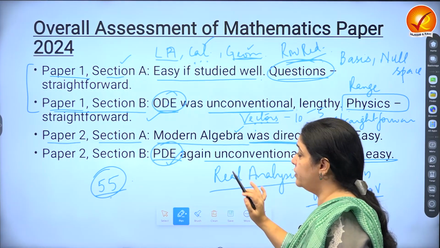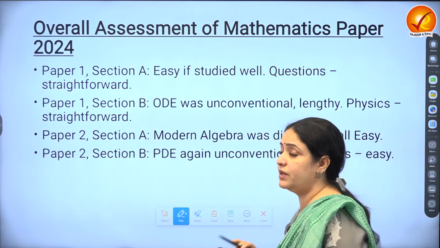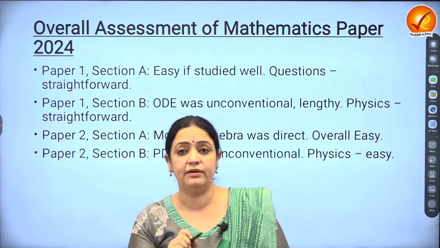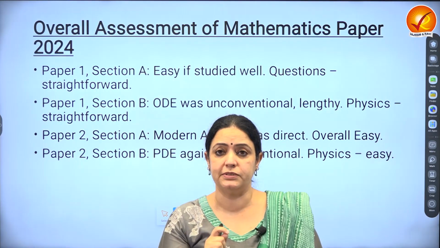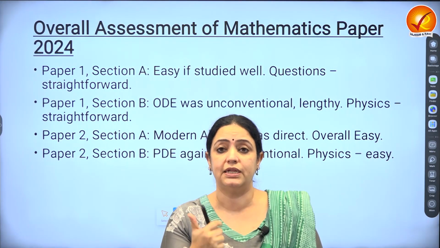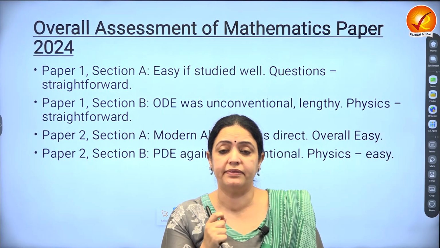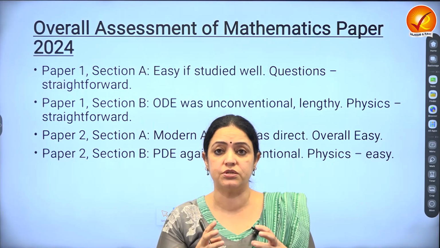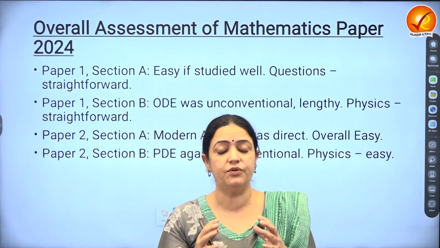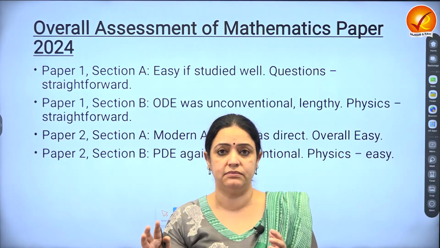Now, one very important thing that can be assessed from here is that I've had a lot of students who crib about a few key topics of the syllabus, like modern algebra, like physics, like analysis. Now, just when the exams are on your head, you have to make a strategic decision. That strategic decision cannot be that you leave one topic completely.